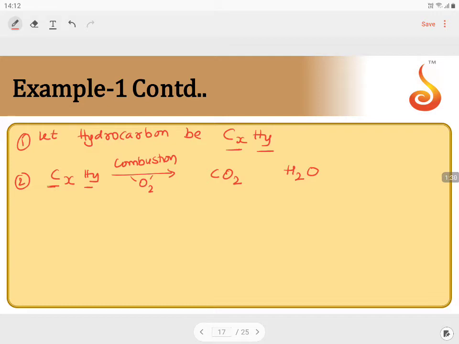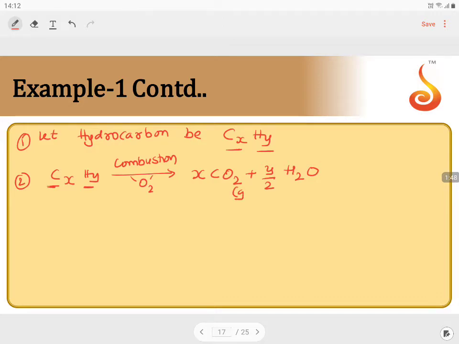How many carbons are there? x. So x times carbon dioxide will be formed. The number of hydrogen atoms is y, so half of y will be formed as water. The same number of carbons will be formed as carbon dioxide. This is what the products are.